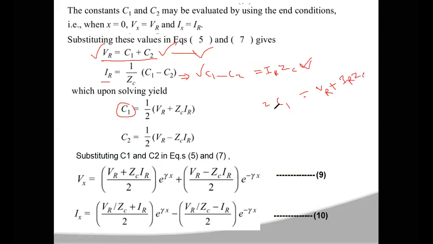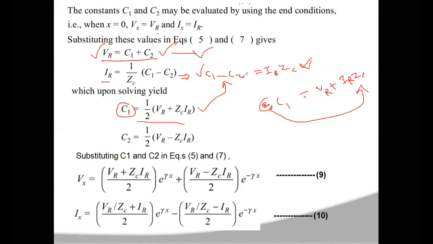So that is C1, and this 2 will go to the other side. Sorry, this is 2, not Z. So this will be VR by 2 plus IR ZC by 2. So the final value is C1 is equal to 1 by 2 into (VR plus ZC into IR). Now if you substitute this value in the equation, you will get the C2 value, which is 1 by 2 into (VR minus ZC into IR).